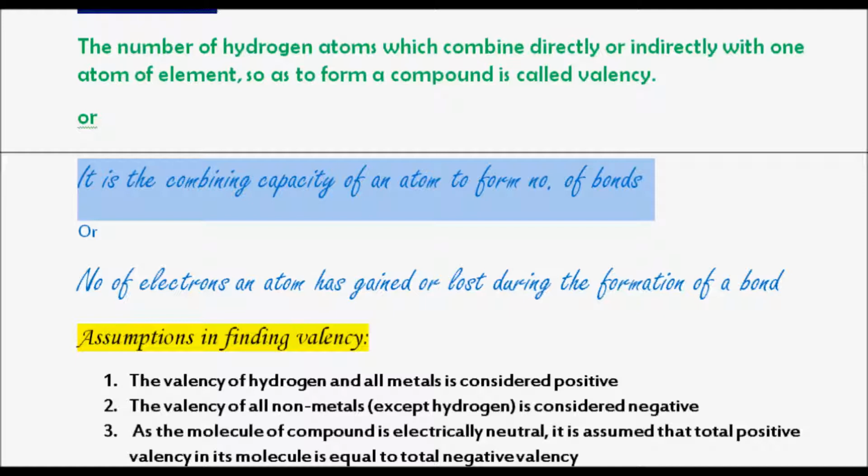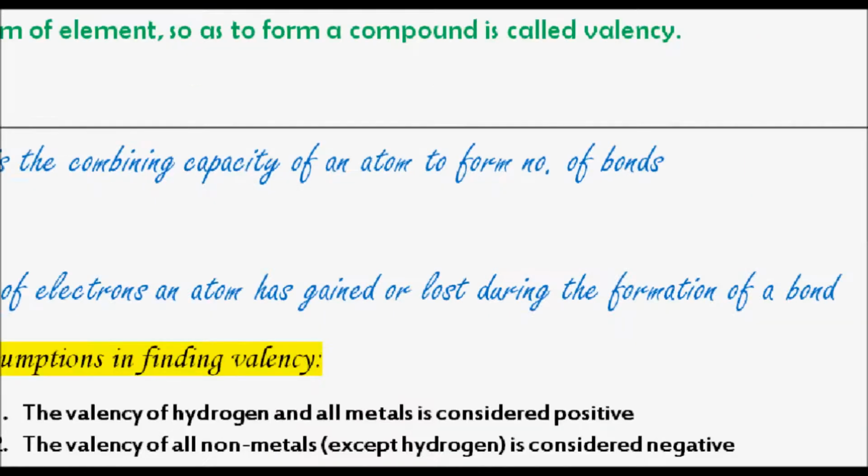For example, if you take the atoms of group 1, group 2, group 3 and group 4 elements of the periodic table, then their valencies will be 1, 2, 3 and 4 respectively. For example, imagine the atom sodium. Sodium falls in the first group, that means its valency will be 1.